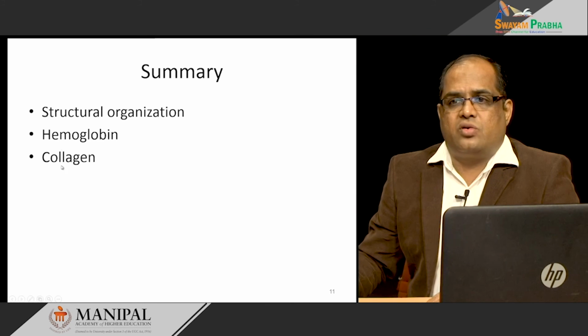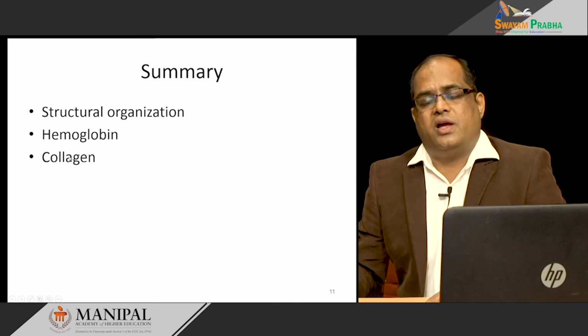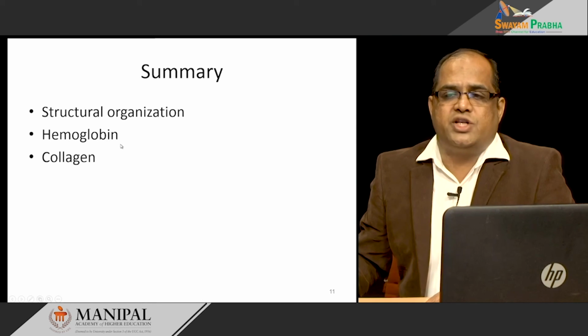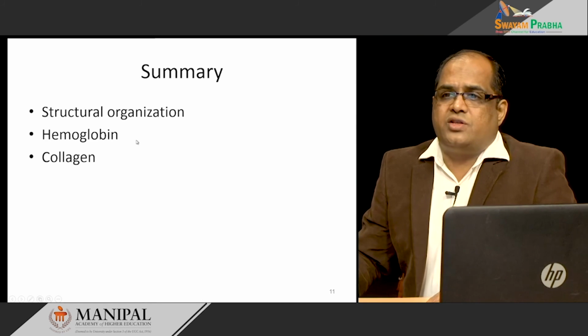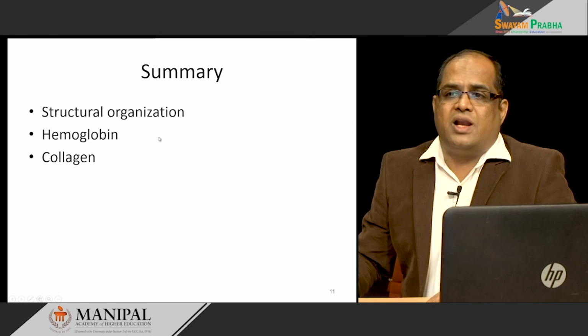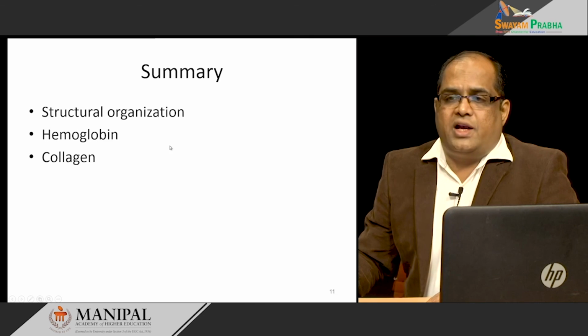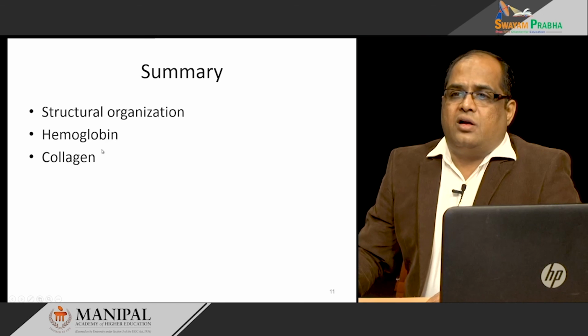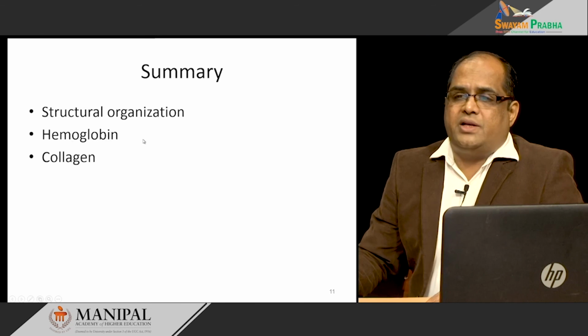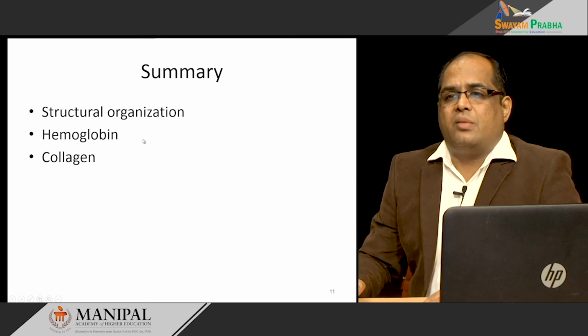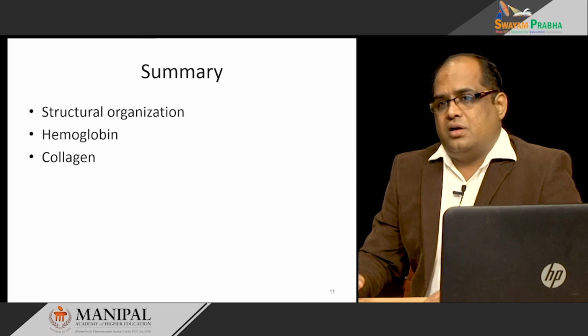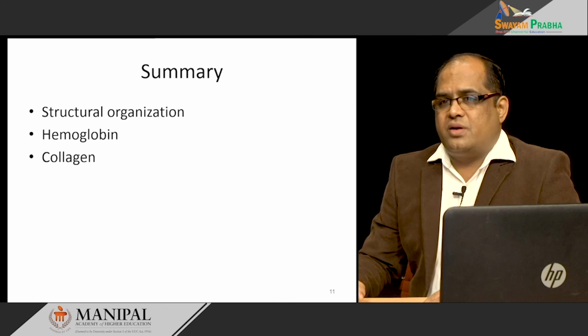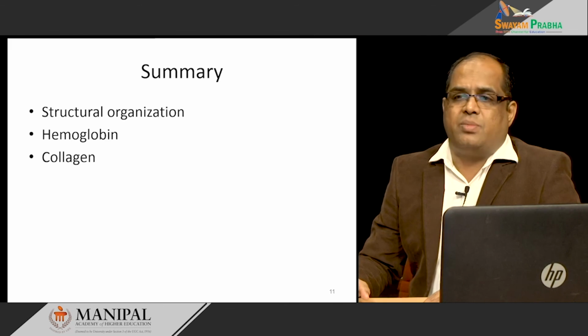Next, we discussed collagen structure. It is an alpha helical structure with 3 polypeptide chains, around 1000 amino acids, and the majority of them are glycine, proline and lysine. Proline gives a kink or bend to the collagen, and glycine, being the smallest amino acid, sits at the restricted places.